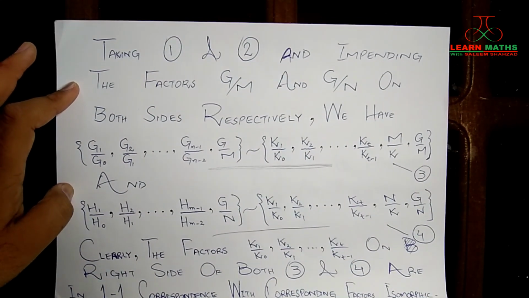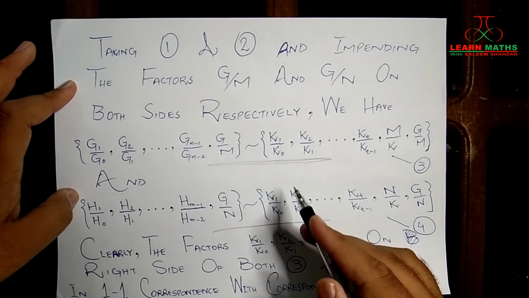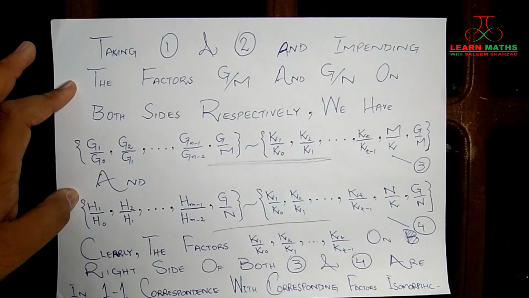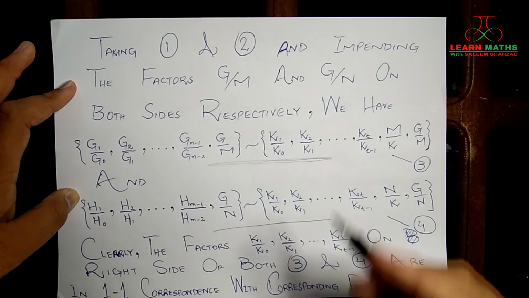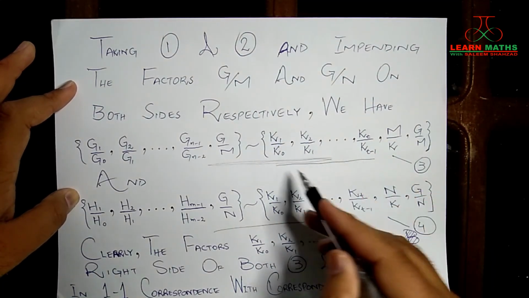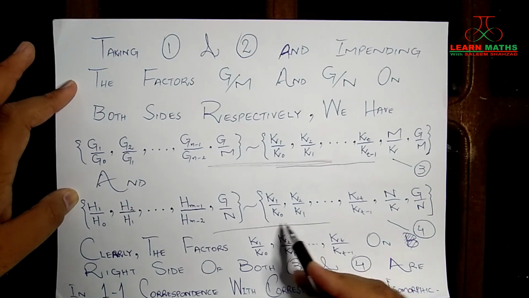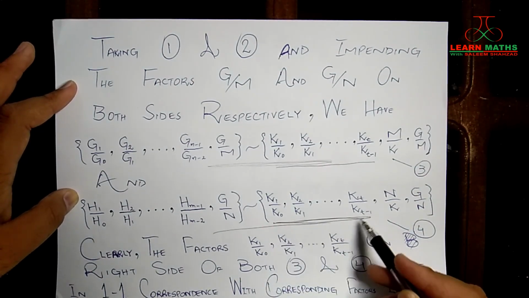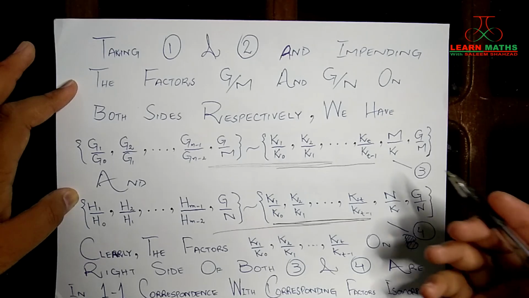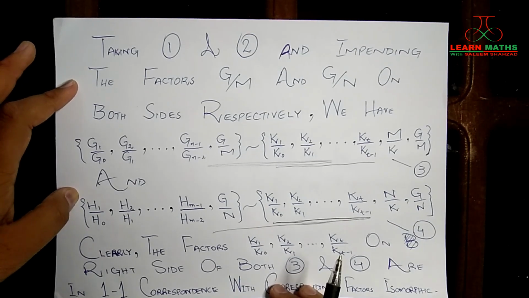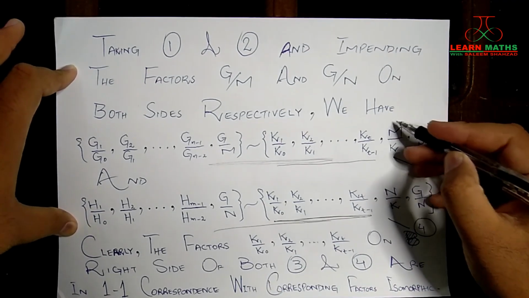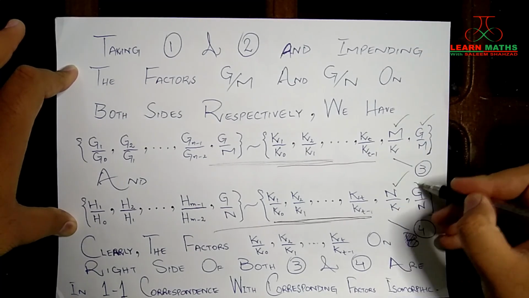Now I invite you to have a look at the right side of this tilde and this tilde, right? You can see very clearly that the factor groups from K1 over K0 to Kt over K_{t-1} are the same on the right hand side of both 3 and 4. There is only one problem, and that is about these four groups.